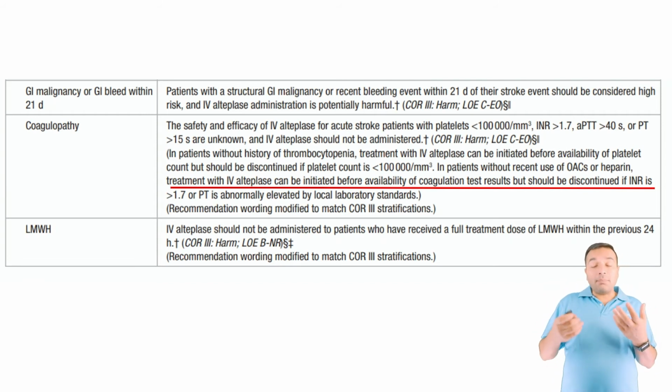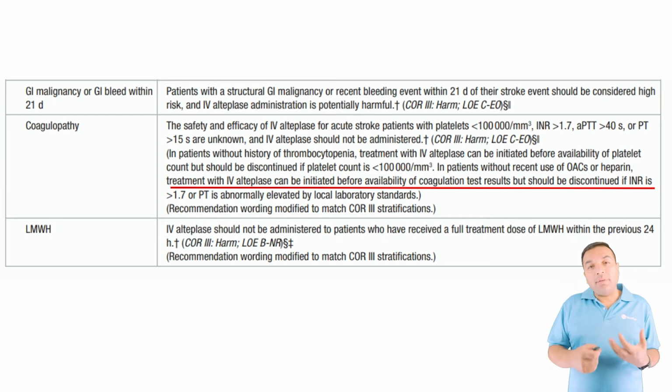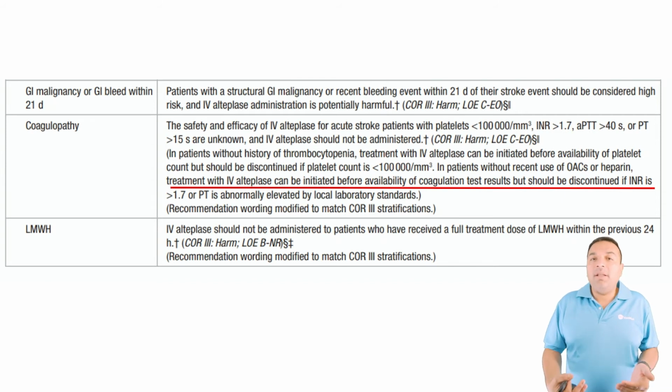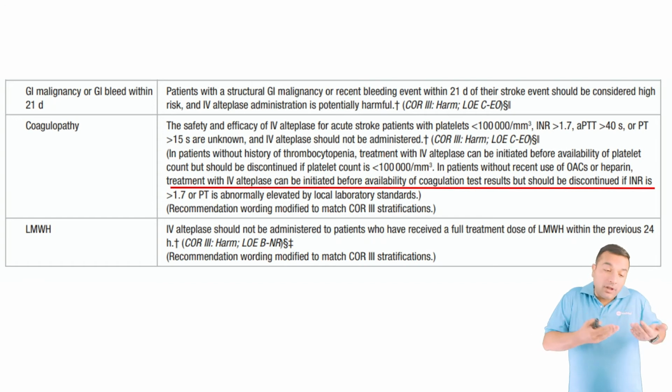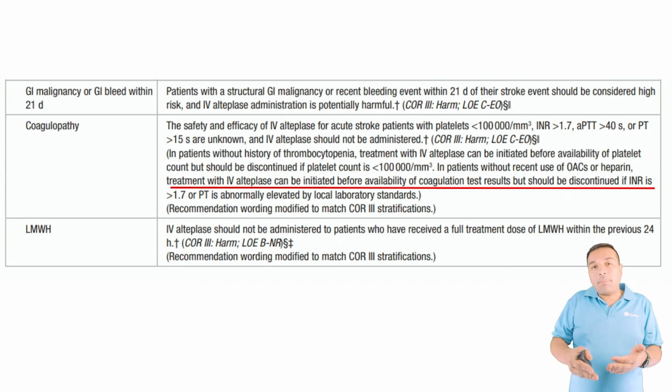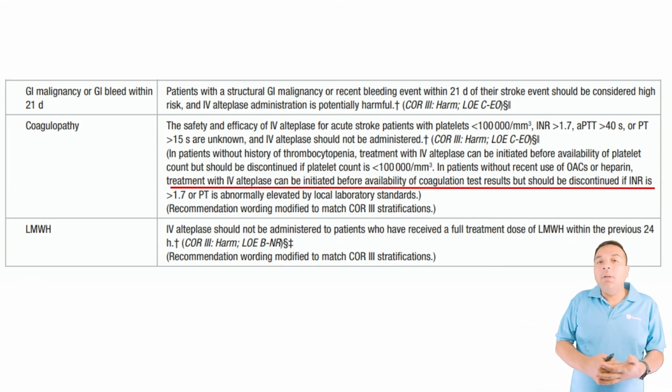I have actually seen published papers that people have given heparin and then reversed it and then gave TPA. I have personally done it in a patient who had a recent cardiac angiography. I know that this was procedurally given heparin, and then the patient actually developed a stroke. We reversed it and then gave TPA. That's a separate issue. But in general, if the person is actually on anticoagulation for anticoagulation, do not reverse and give TPA. There is no indication for doing that in this situation.